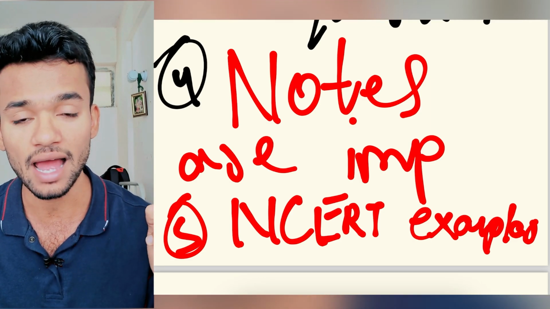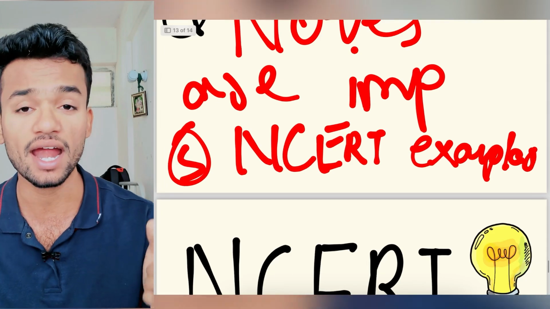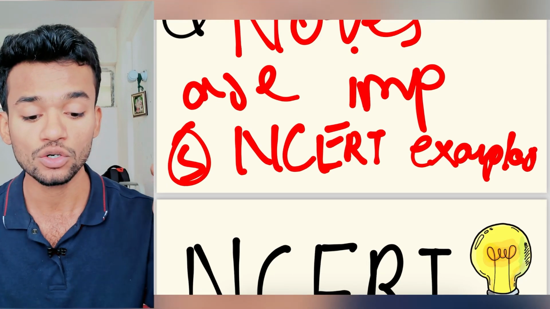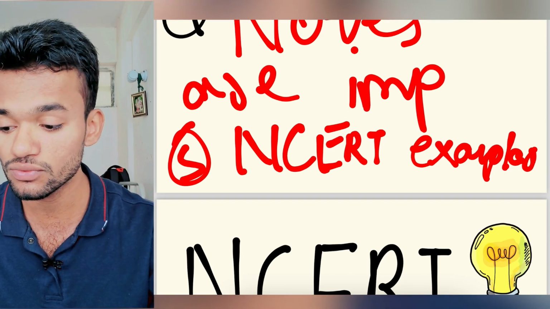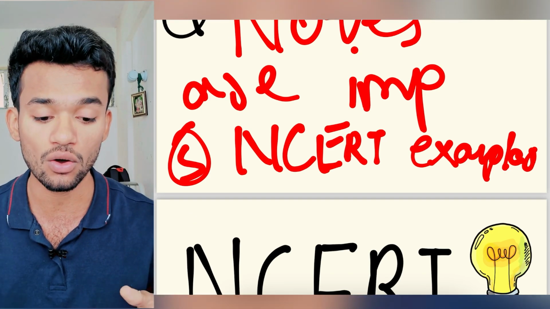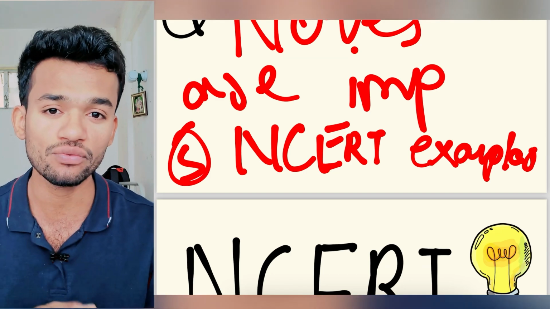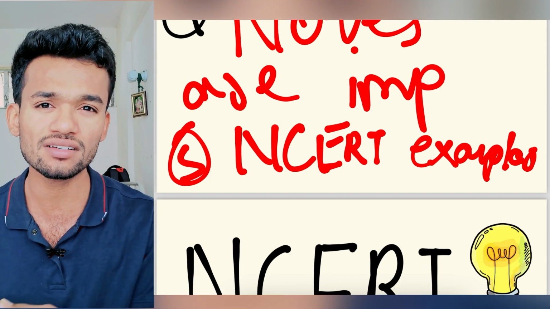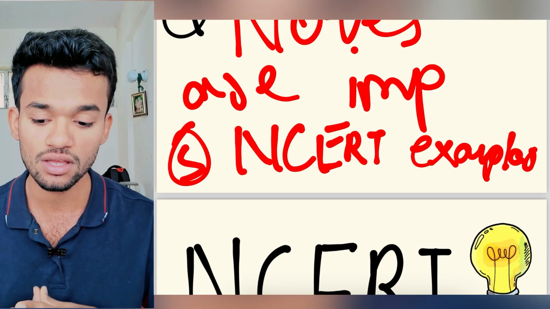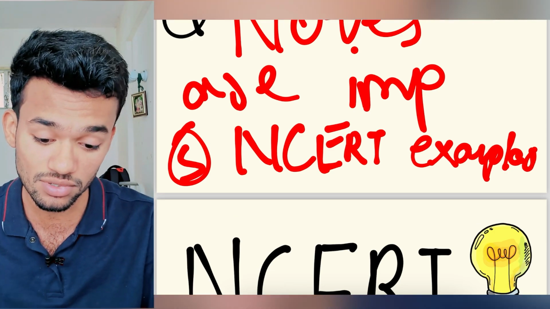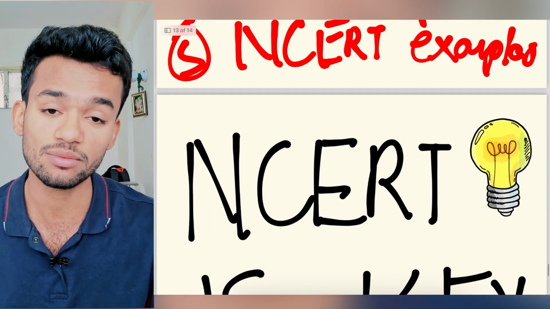So always have notes in organic chemistry, and if you get time, do solve NCERT exemplar questions. NCERT exemplar questions will give you an overall view of how questions can be modified, a very different view, and those questions might come in your exams directly or in modified form.